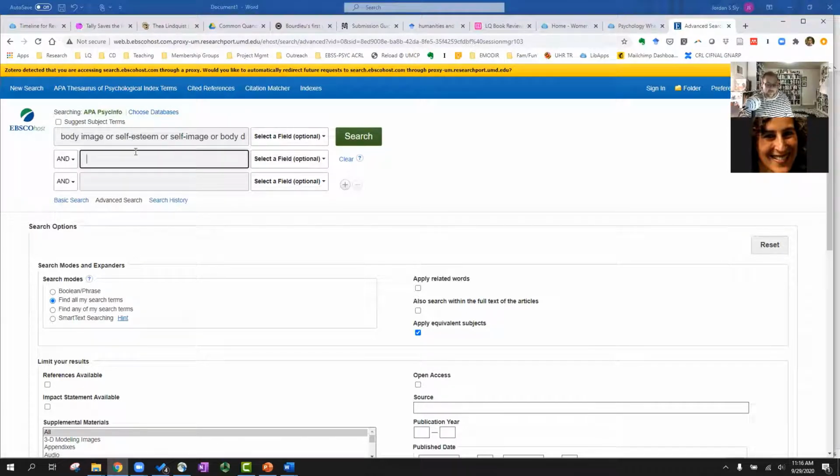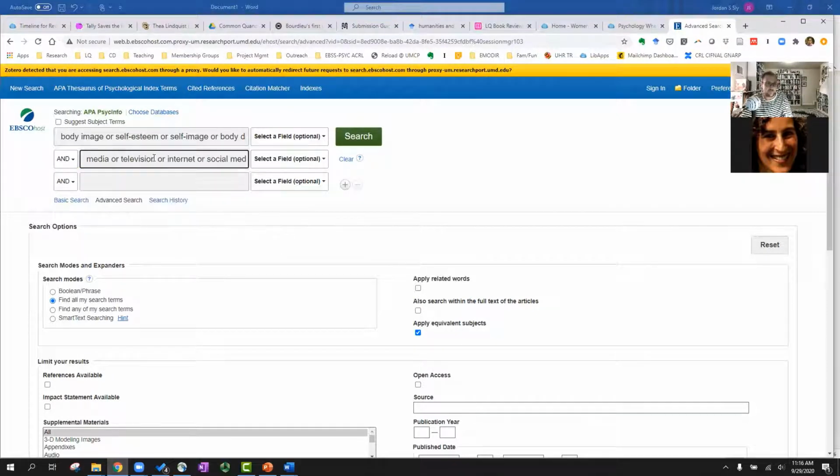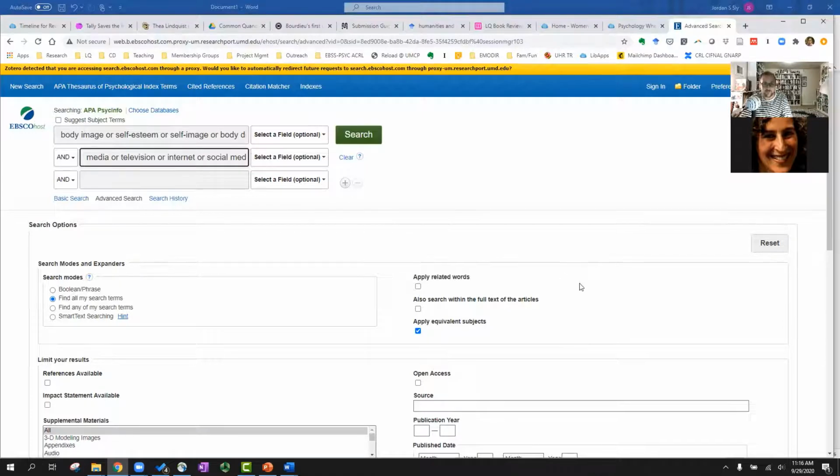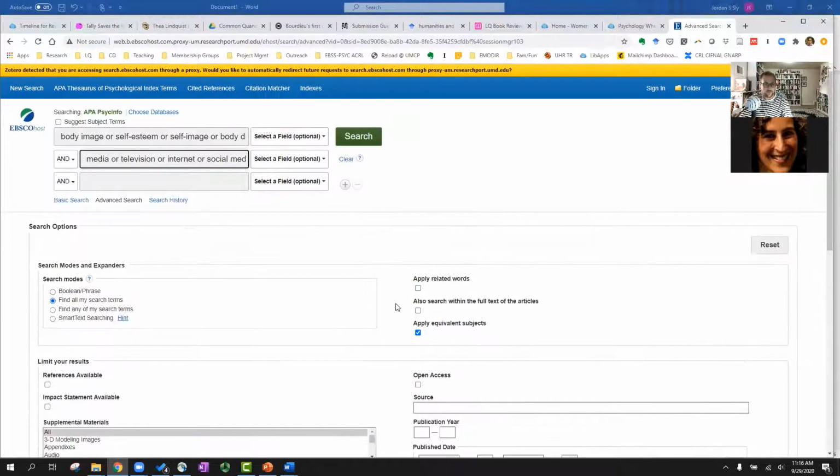So we're going to look at body image and representations in the media. So if I do media, it's going to give me some suggestions: television, internet, social media, advertising. This is a good general search here. This gives me a lot of stuff to work with. So again, I've entered in my search terms. I've made a very broad search to kind of get started. And then I've clicked empirical study to start honing in.